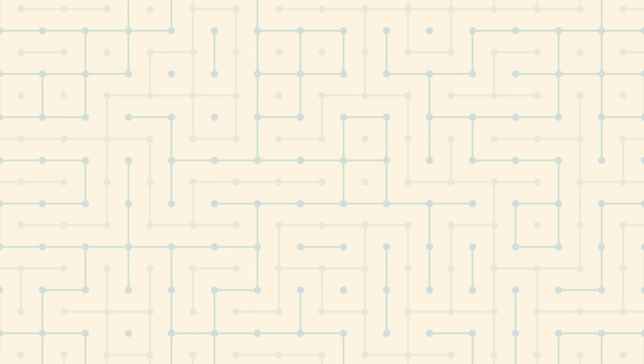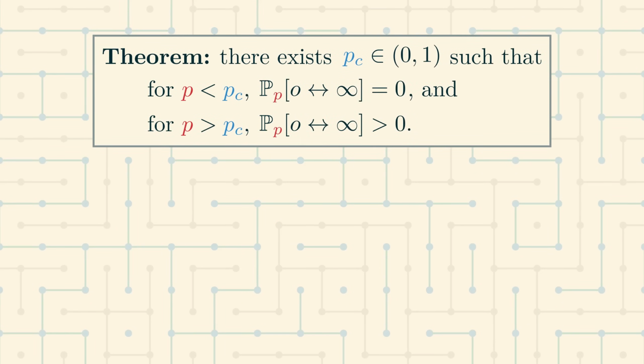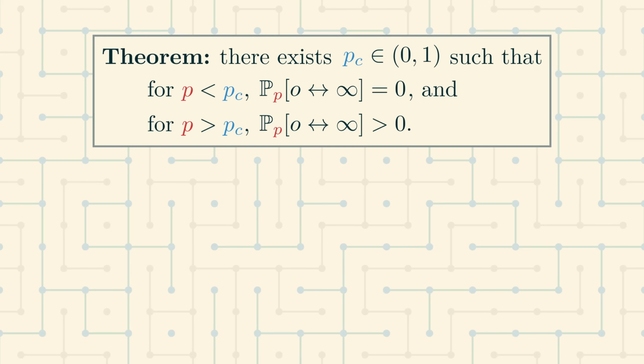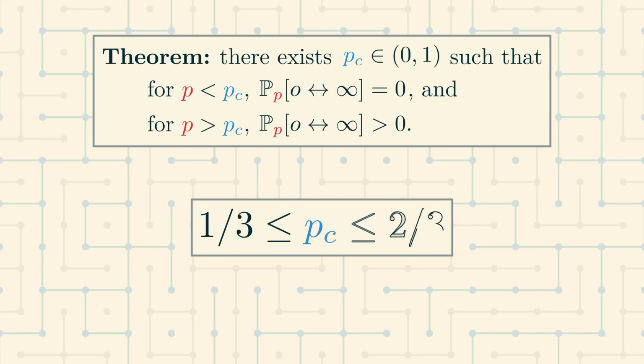This finishes the proof that there is a phase transition in the Bernoulli percolation on the grid, and it also gives us a crude estimate of the critical parameter at which this phase transition happens. Specifically, we proved here that the phase transition happens between the parameter values 1/3 and 2/3.